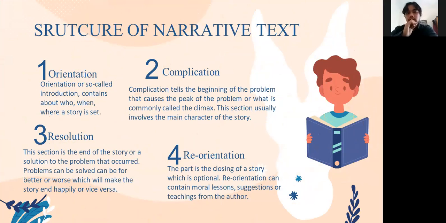Okay, next, structure of narrative text. First, orientation. Orientation, or so-called introduction, contains who, when, and where a story is set. Second, complication. Complication tells the beginning of the problem that caused the peak of the problem, or what is commonly called the climax. This section usually involves the main character of the story.